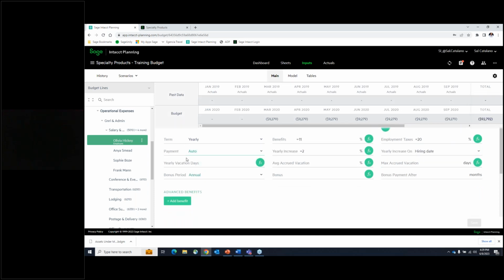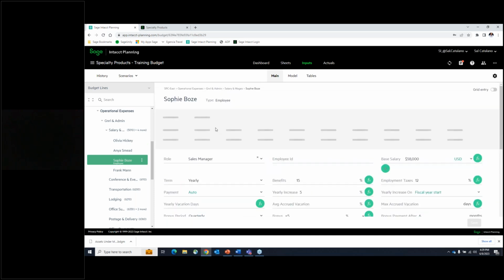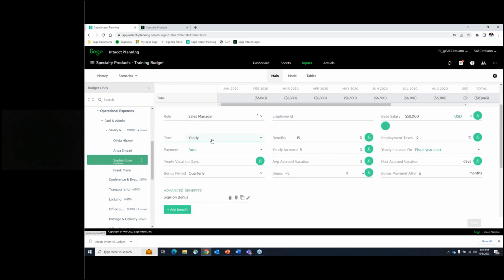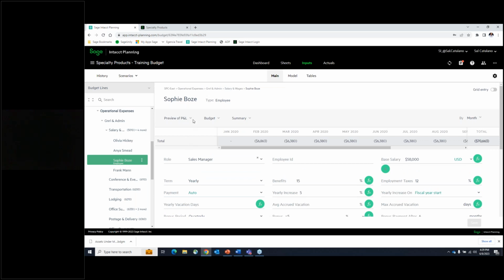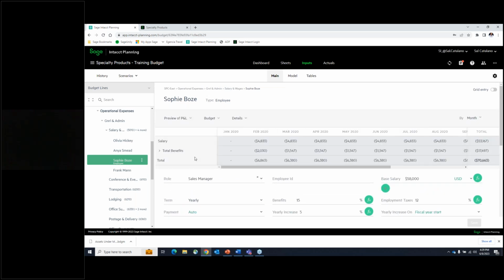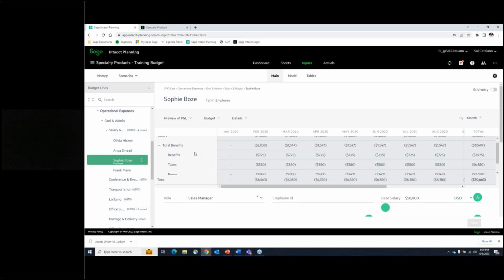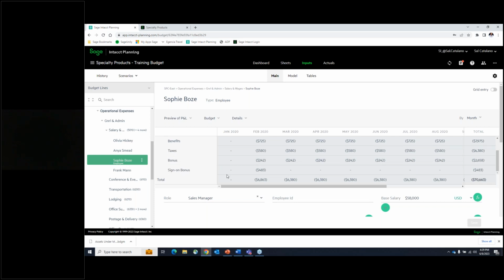We also have an opportunity to do advanced benefits, where I'm going to just come back here and show you, let me see, hang on, details. I wanted to show you a couple of things here from a benefits perspective. I can see the detail. Here are the total benefits. This is the benefits, this is the taxes, and then there was a bonus. There's also a sign-on bonus. All of these things are things that you can put in while you create these employees, and then have that calculated automatically and roll up to the budget. Okay, so that's very easy to do from your employee perspective.